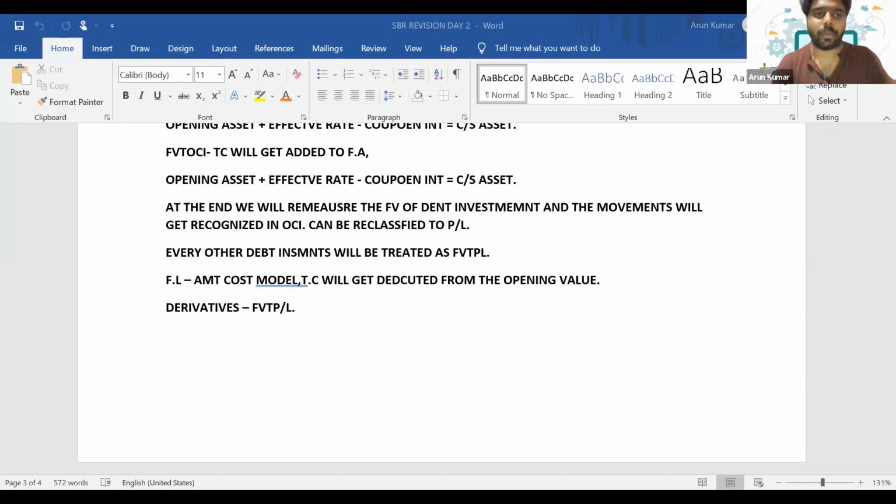So we'll be discussing the impairment of financial assets. Yesterday we discussed the treatment of financial assets. Today we'll discuss impairment with respect to IFRS 9. So, impairment of financial assets.